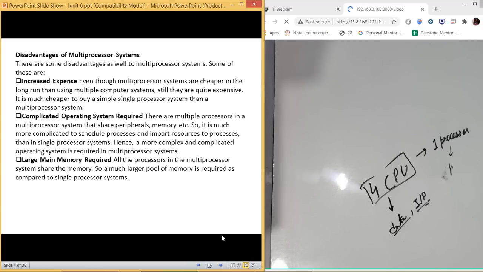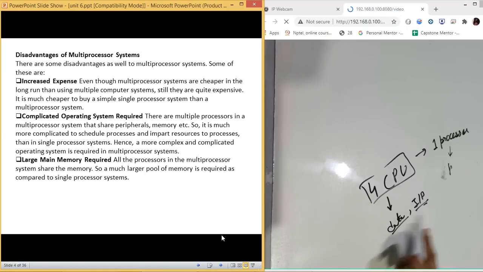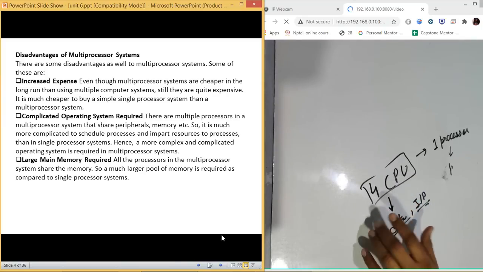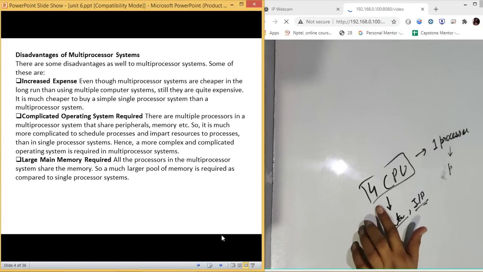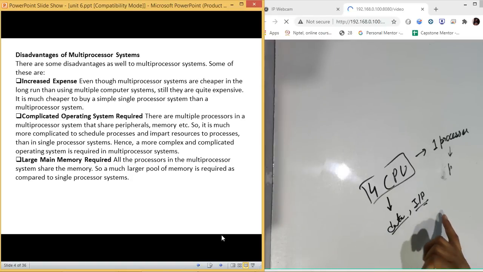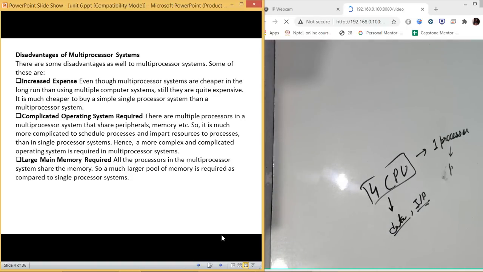So disadvantages, as we have discussed, they are quite expensive when we talk about this price comparison. Like there are four CPUs in one processor, but the physical processor is one only, so then its cost is higher. Then the second problem is we can't work with a normal operating system. We need to design complex operating systems which are going to work with multiple processors, and they are able to distribute the load among four different CPUs. Then that is a second disadvantage of using multiprocessor system.